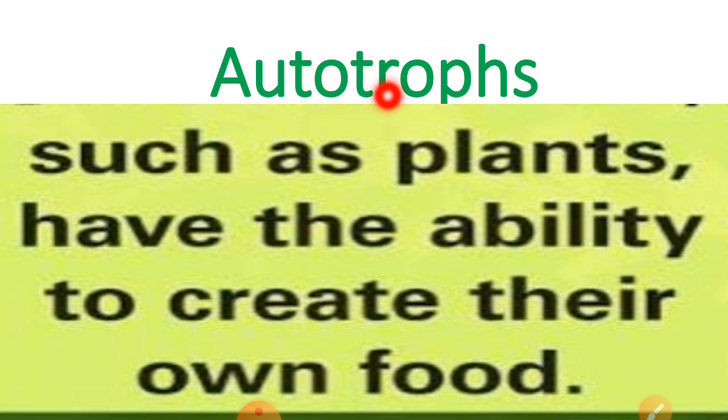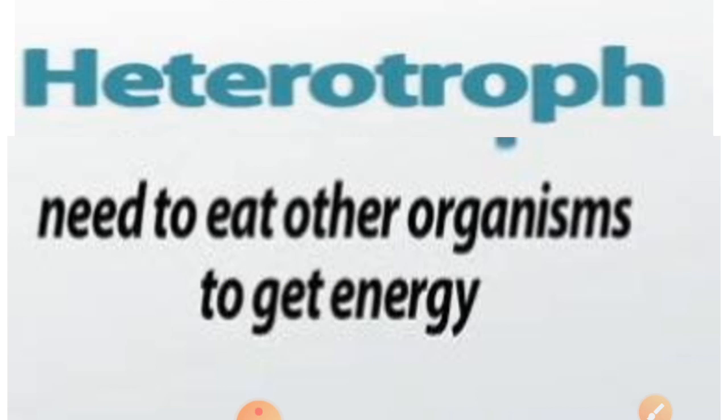So autotrophs are organisms that can make food themselves, such as plants, which have the ability to create their own food. This mode is called autotrophic nutrition, in which organisms make food themselves from simple substances. For example, green plants.